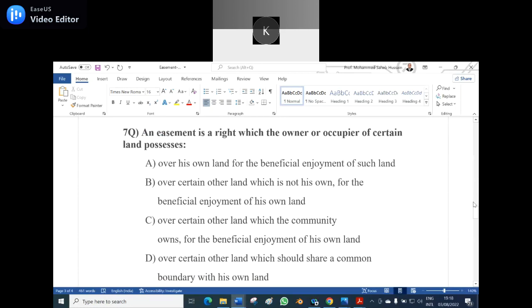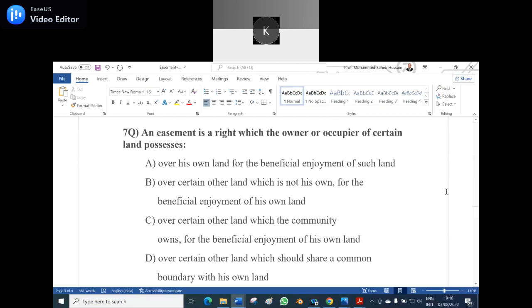Seventh question, an easement is a right which the owner or occupier of certain land possesses. Option A, over his own land for the beneficial enjoyment of such land. Option B, over certain other land which is not his own for the beneficial enjoyment of his own land. Option C, over certain other land which the community owns for the beneficial enjoyment of his own land. Option D, over certain other land which should share a common boundary with his own land.